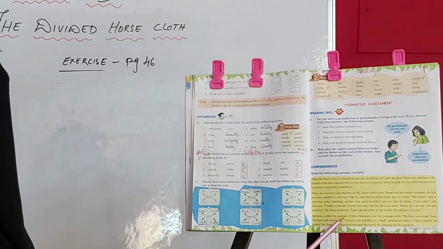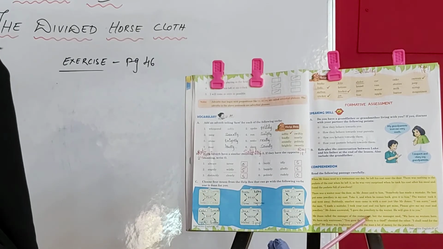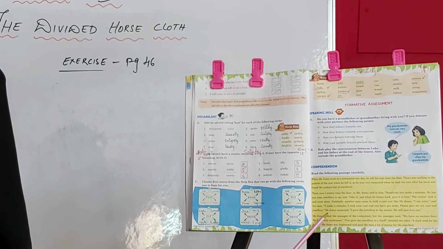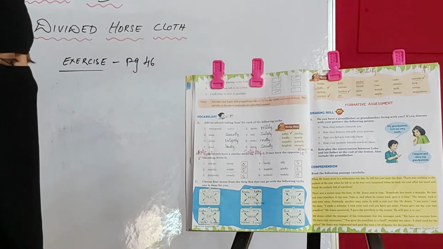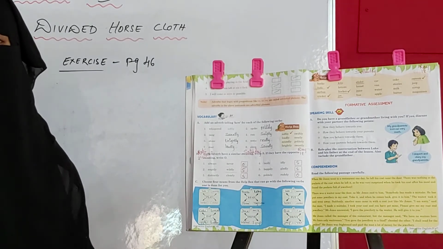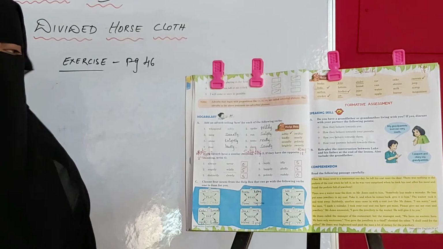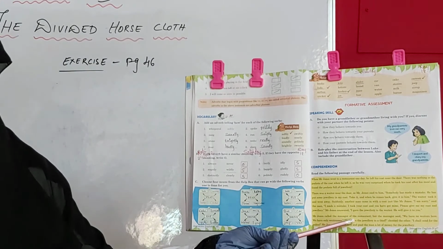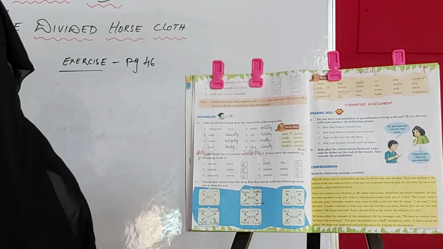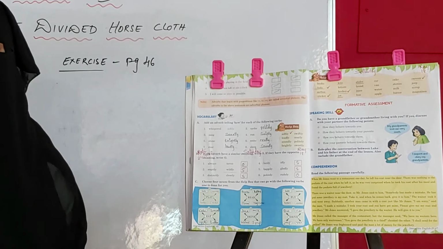So Mr. Jones called the manager of the restaurant, but the manager said, "We have no waiters here, we have only waitresses." "You gave the jewelry to a thief," shouted the other. "I shall send for the police." Mr. Jones was frightened and paid the man a lot of money for the jewelry. So what did Mr. Jones do? Mr. Jones called the manager, but the manager said, "We are not having any waiters here, we are just having waitresses."